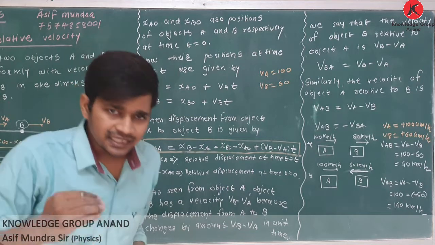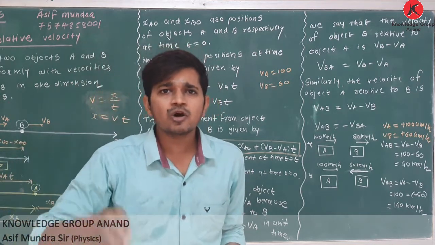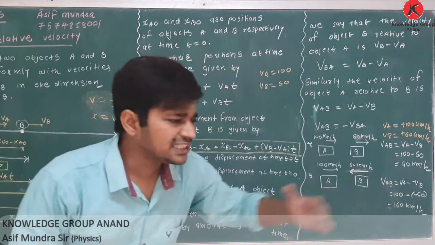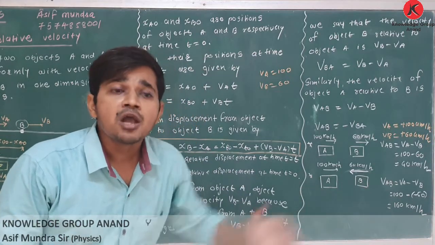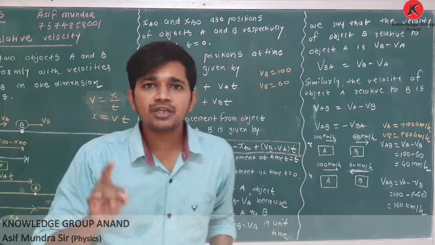Then if you are at a speed of 100 km per hour or 120 km per hour, there is no more change in the distance between the two vehicles. Why? Because between the two vehicles the relative velocity is less.